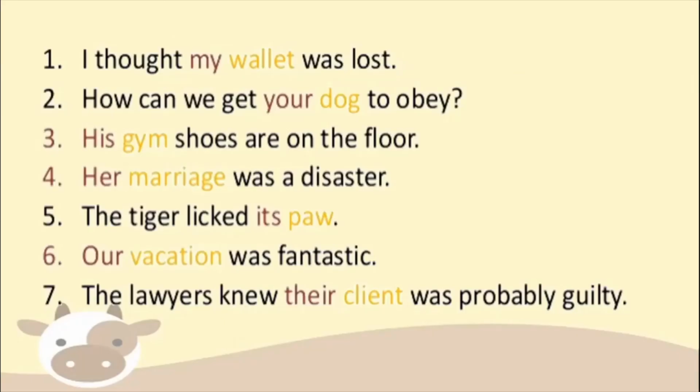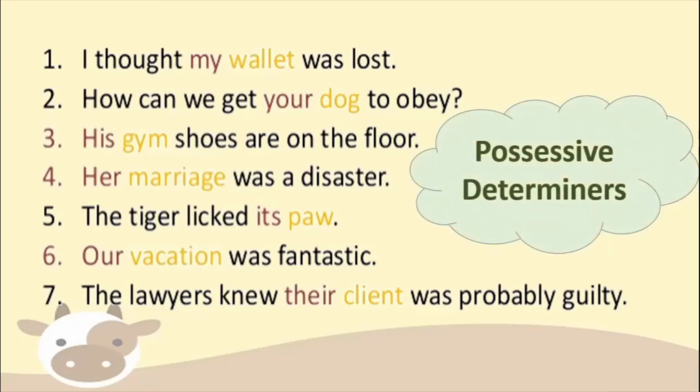So see, I thought my wallet was lost. So my wallet is the noun phrase here, wallet is the noun, and my is the determiner. So all the examples that you can read over here are all possessive determiners. How can we get your dog to obey? His gym shoes are on the floor. Her marriage was a disaster. The tiger licked its paw. Our vacation was fantastic. The lawyers knew their client was probably guilty. Okay, so these are all what? They are all possessive determiners.